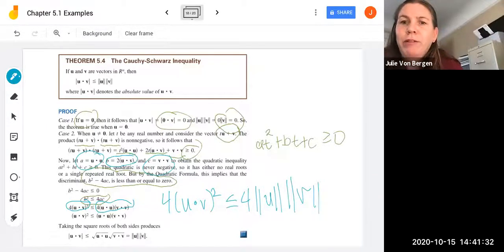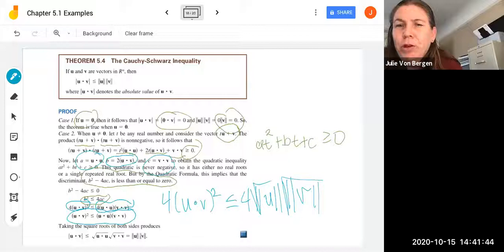Divide through by the 4s, and we get u dot v squared is less than or equal to u dot u multiplied by v dot v. And so then we take the square roots, that's when we get our norms here. So this was actually the norm squared. When we take our square roots, we end up with the norms.